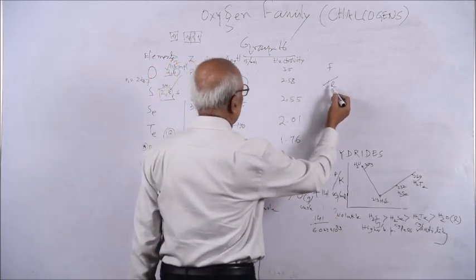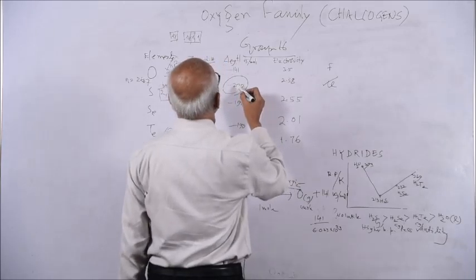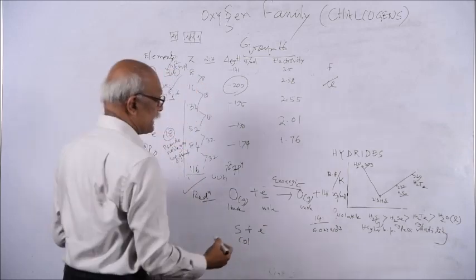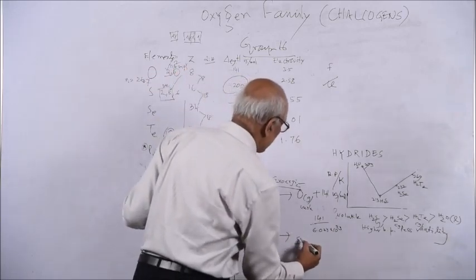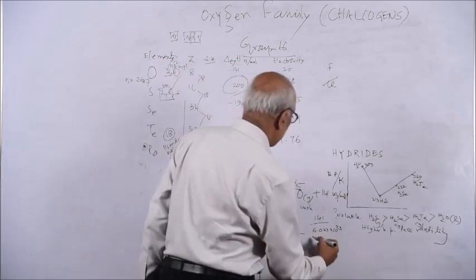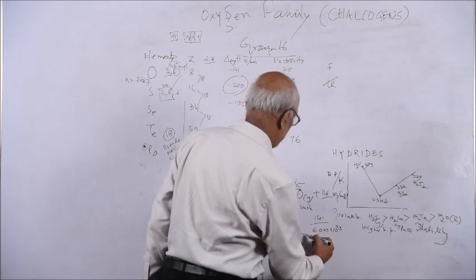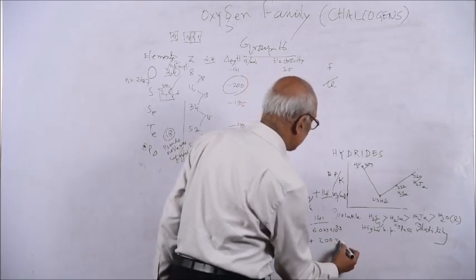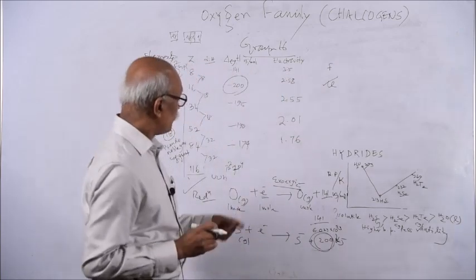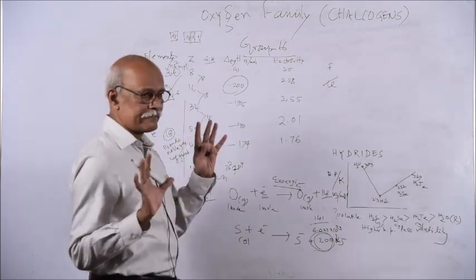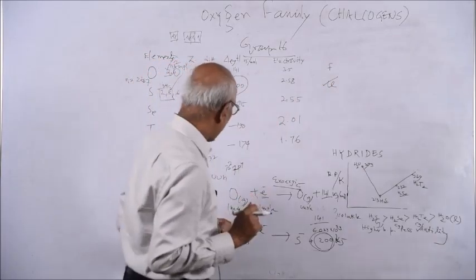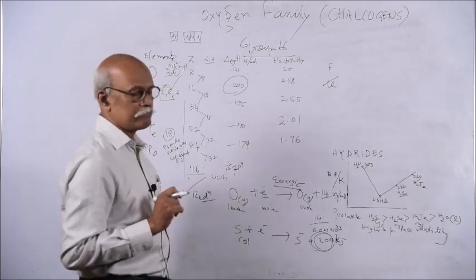Similar is the case here. If you take sulfur in gaseous state and add one electron, you get a sulfide ion, S minus. Here in oxygen it is 141, but here it is 200 kilojoule. You see, greater energy is expelled. This is a common question generally asked: why does chlorine have a higher electron gain enthalpy than fluorine? Why does sulfur have a higher electron gain enthalpy than oxygen?